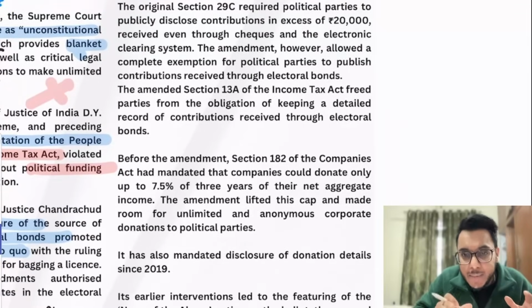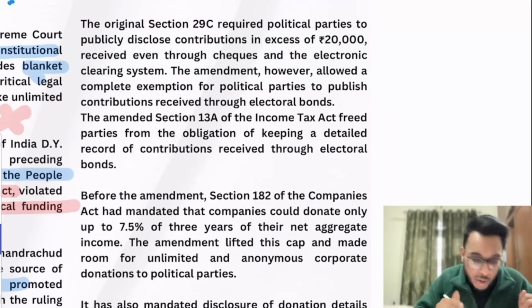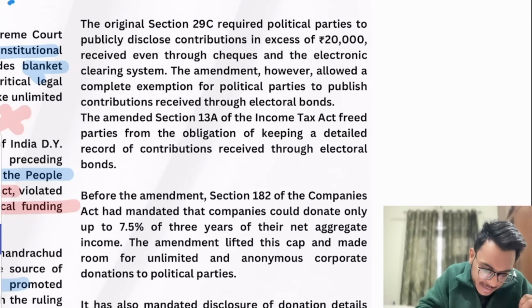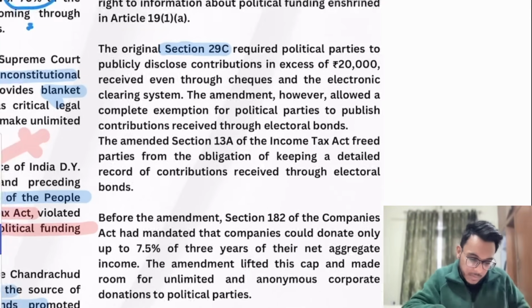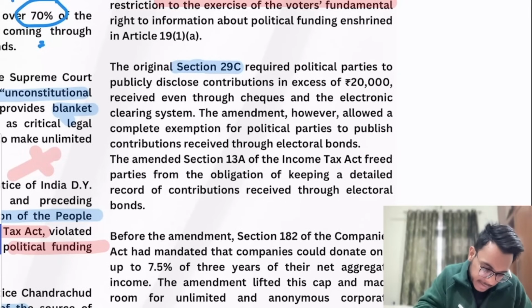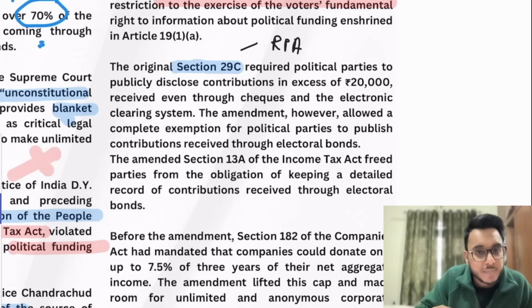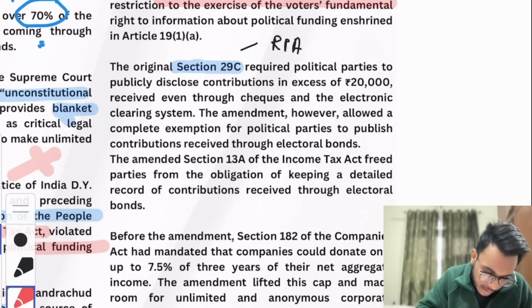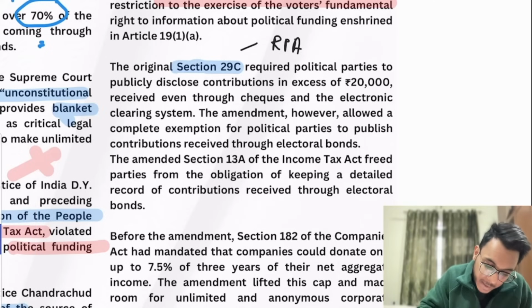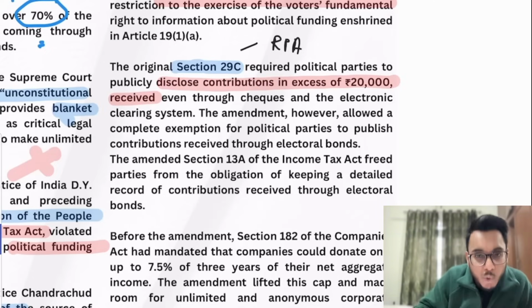Now let's see some other amendments that were made to bring in this particular electoral bond. Number 1, section 29C of the Representation of People Act was amended. Earlier this provision required political parties to publicly disclose contributions in excess of 20,000 rupees even if they were received through cheque, but that got amended. Money received through electoral bond is not to be disclosed.